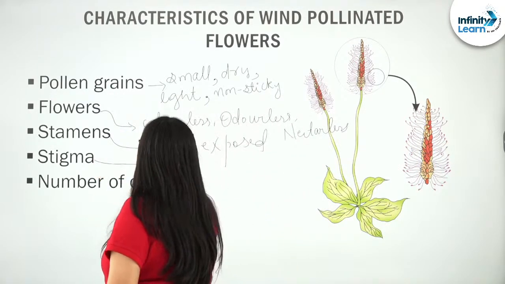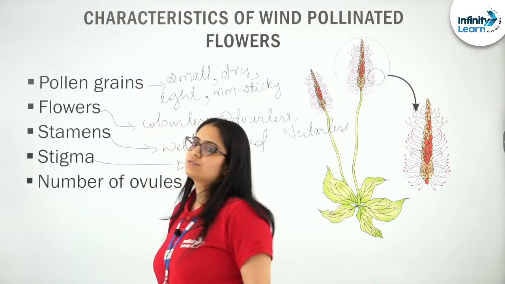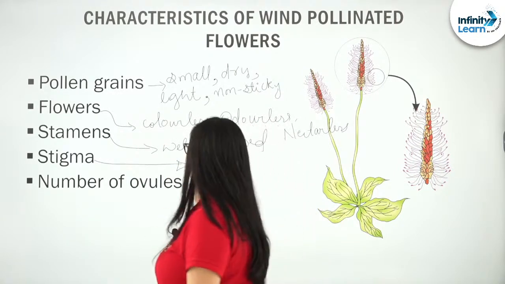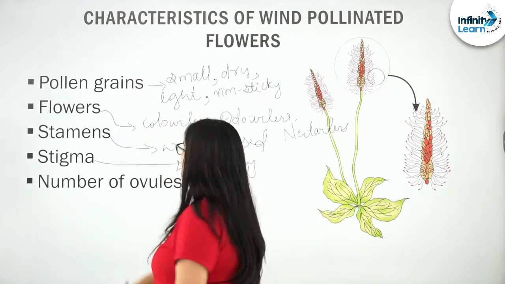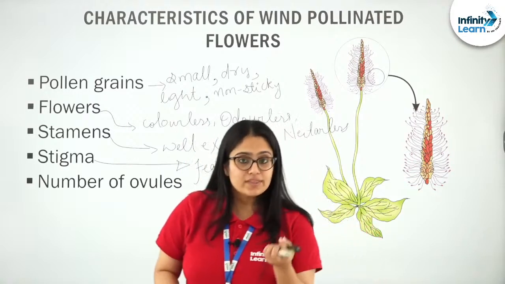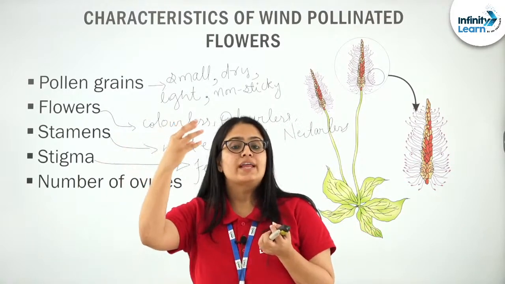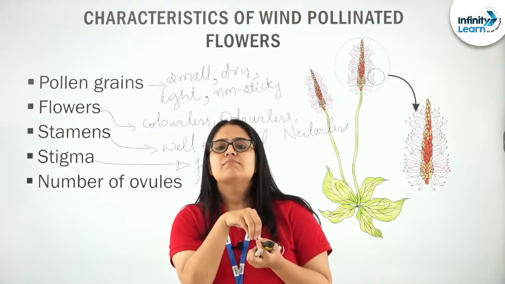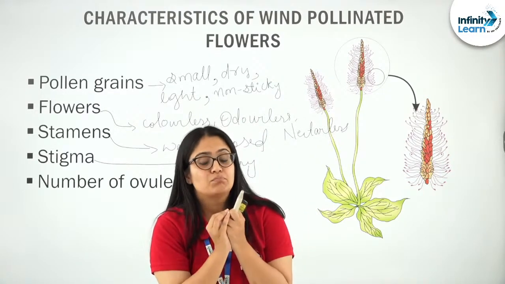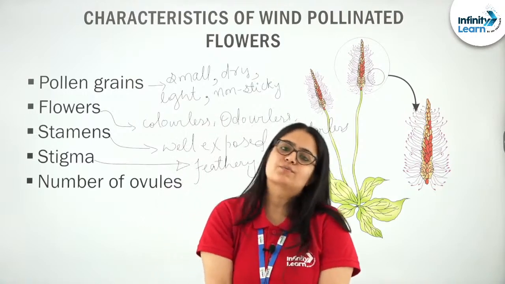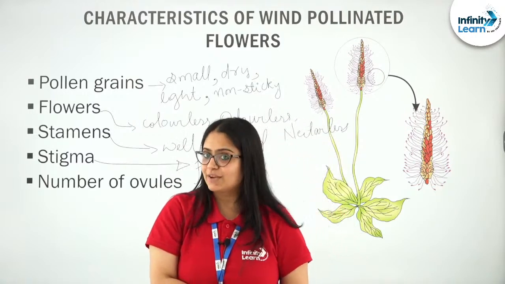Stigma. Stigma of wind pollinated flowers needs to be feathery. Why does it need to be feathery? So that when a pollen grain comes in contact with the stigma, it can trap it, hold it, so that the pollen grain can germinate and further events can take place.